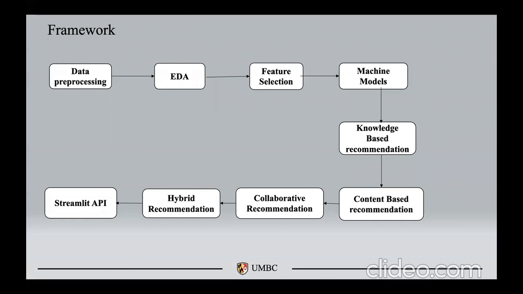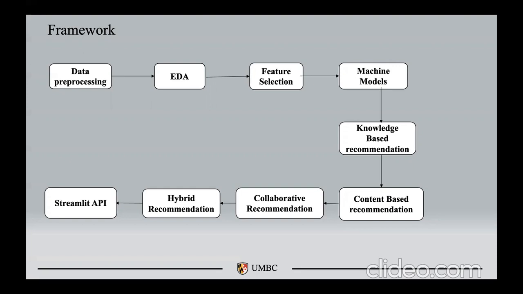So this is the framework of our project. First, we have data preprocessing. In this, we have done data cleaning, like removing the unnecessary columns and checking whether any null values are present in the dataset. And we have prepared the data for modeling by applying encoding like label encoding. Coming to EDA, we analyze the data by visualizing it, and we have extracted several insights from the data. Next, in feature selection, we have selected the important features required for our recommendation system by plotting the correlation matrix and deciding which features are important.